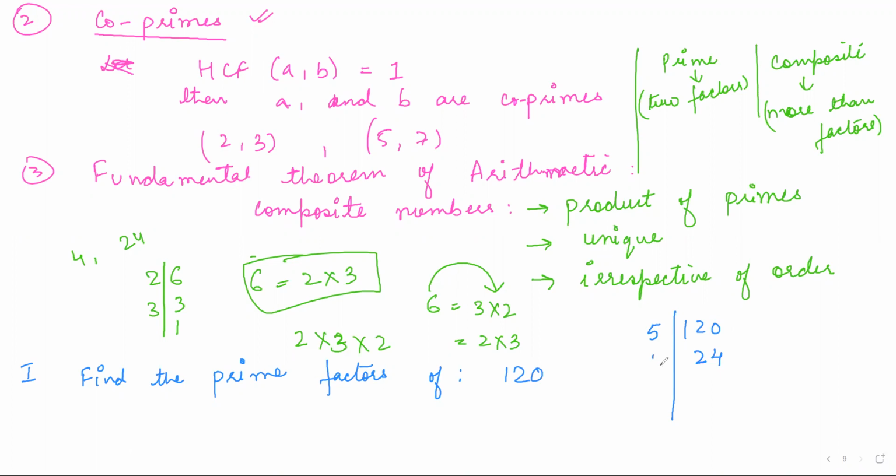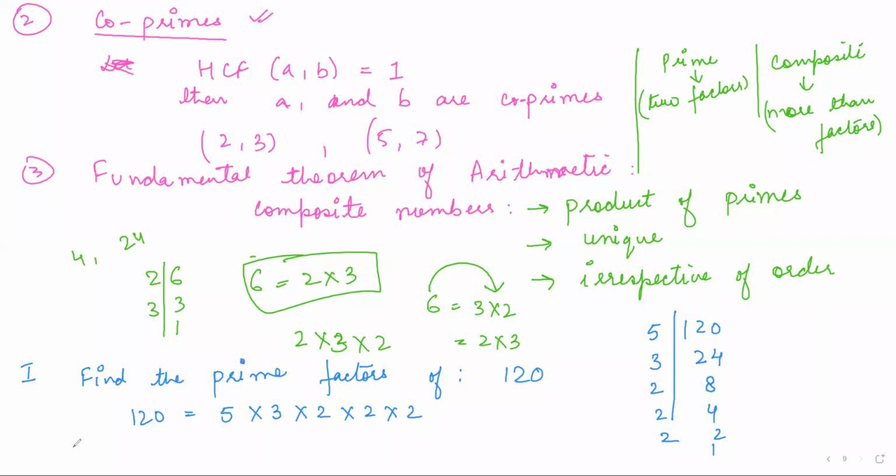Now 3 into 8 is 24, right? Then 2 into 4, 2 into 2, 2 into 1. So 120 can be written as 5 into 3 into 2 into 2 into 2. So that is the prime factorization of 120.